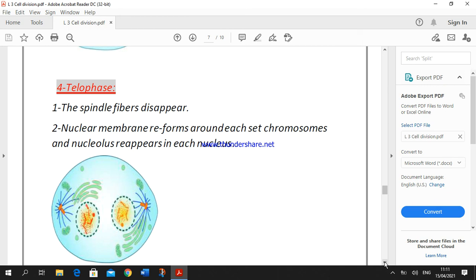In prophase the spindle fibers are formed, while in telophase the spindle fibers disappear. In prophase, the nuclear membrane and the nucleolus disappear, while in telophase the nuclear membrane reappears around the set of chromosomes, and the nucleolus also reappears in each nucleus.